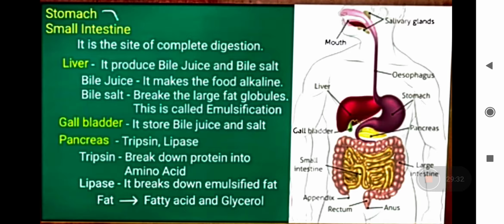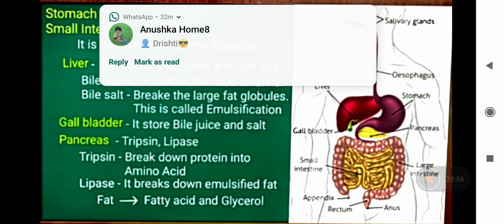And one more enzyme is there, that is lipase. Lipase क्या करेगा? Lipase breaks down the emulsified fat. फैट को किसमें कन्वर्ट कर देगा? जो छोटे छोटे टुकड़े थे ना फैट के, emulsification हुआ था, अब उसको आगे और डाइजेस्ट करना है हमें. So this digestion has been done by lipase. Lipase will break down the fat into fatty acid and glycerol. Fatty acid and glycerol.